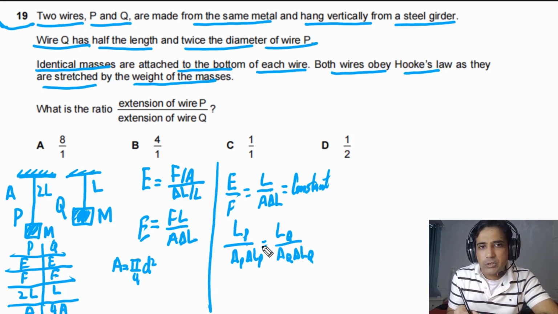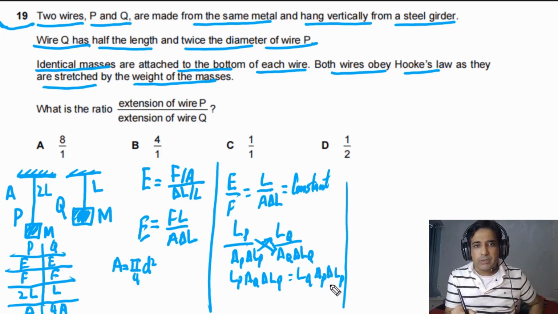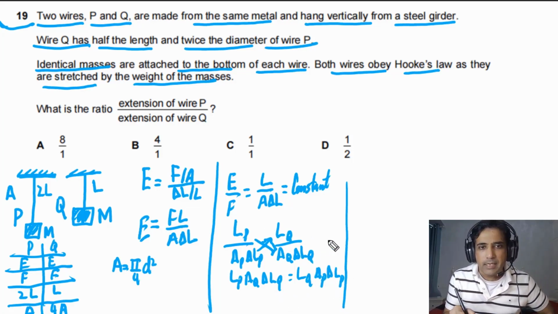We can cross multiply. If you cross multiply, we will get LP times AQ times delta LQ equal to LQ times AP times delta LP. We need to find the ratio between delta LP and delta LQ.